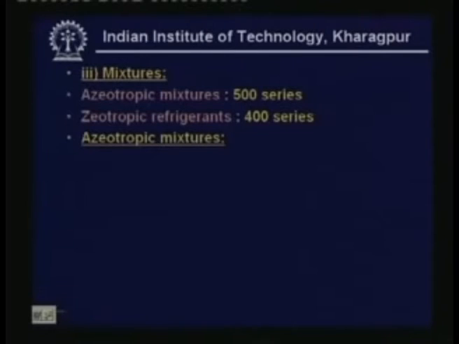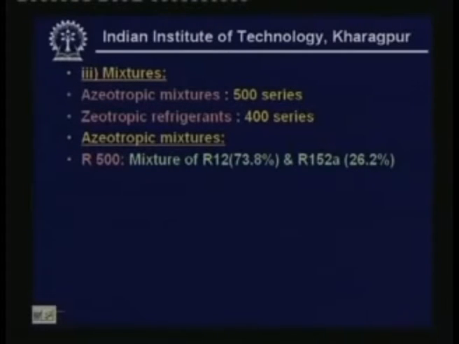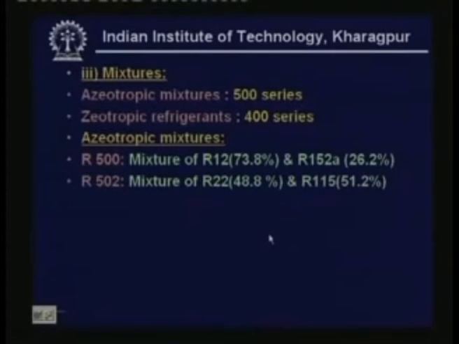Let me give an example. Azeotropic mixture R500. This is a mixture of R12 and R152a. Of course, looking at the number 500, you cannot say it is a mixture of what, but all that you can say is that it is an azeotropic mixture because it starts with 5. You cannot say its composition or its weight percent or anything. Similarly, R502 is a mixture of R22 and R115. Here this is weight percent. For example, in R502, R22 has 48.8% by weight, R115 is 51.2% by weight.